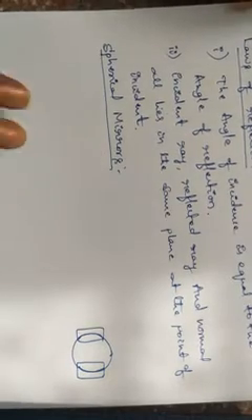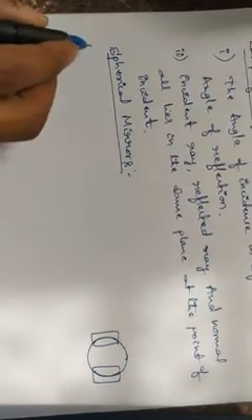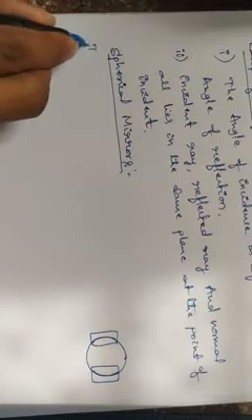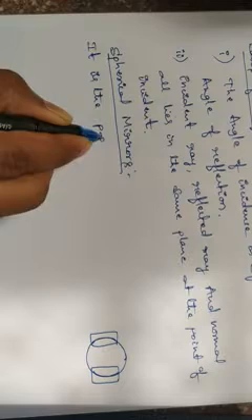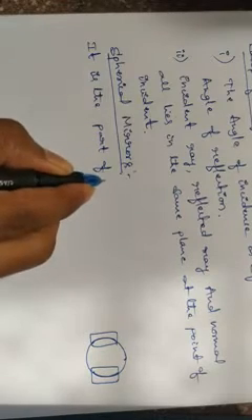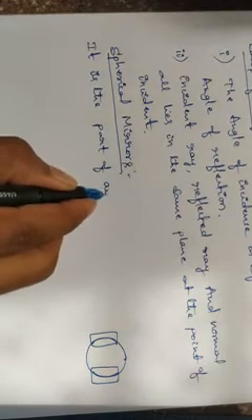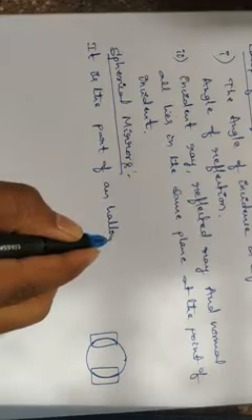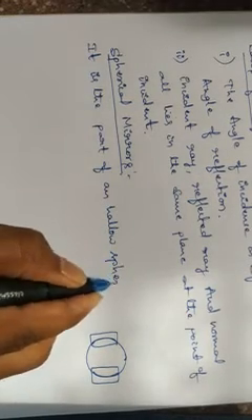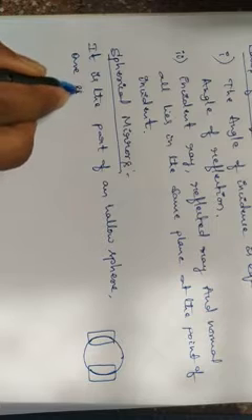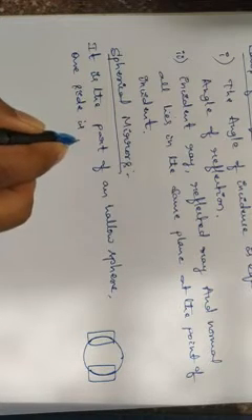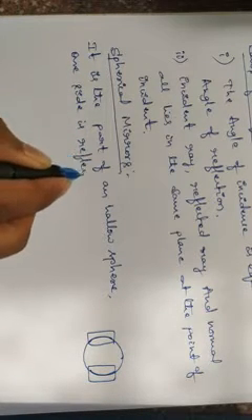Now see here, this spherical mirror is a part of a hollow sphere. One side is a reflecting surface.